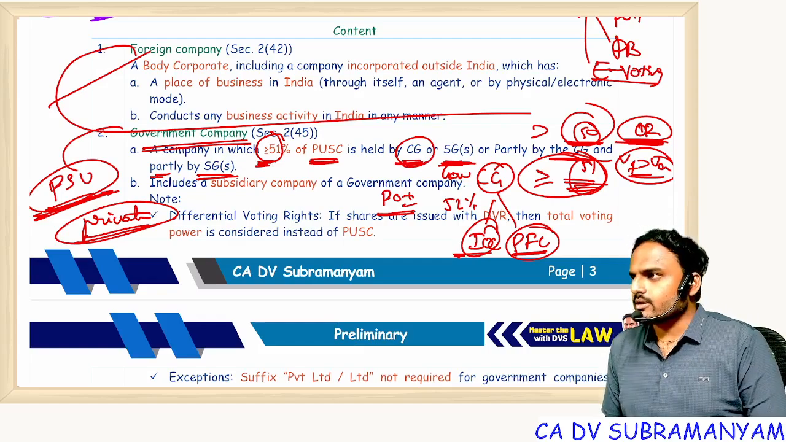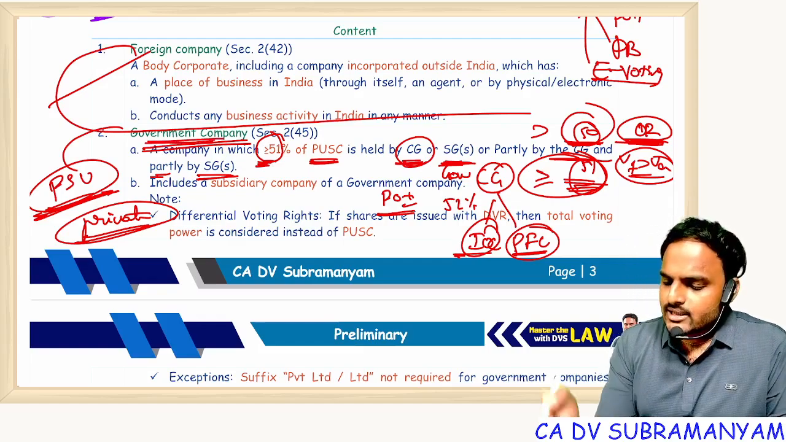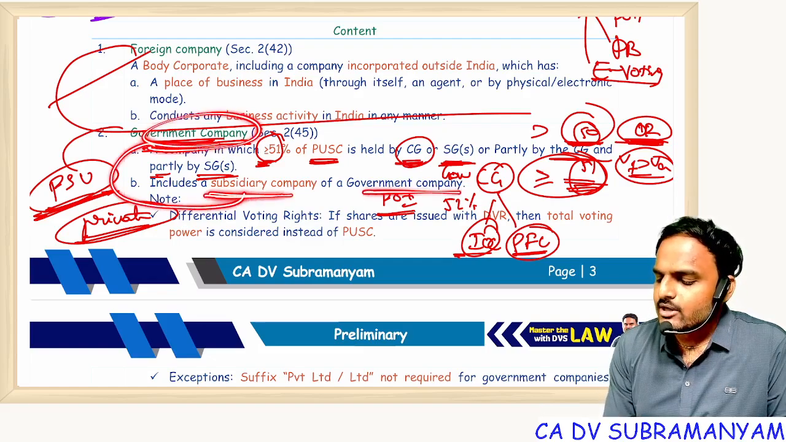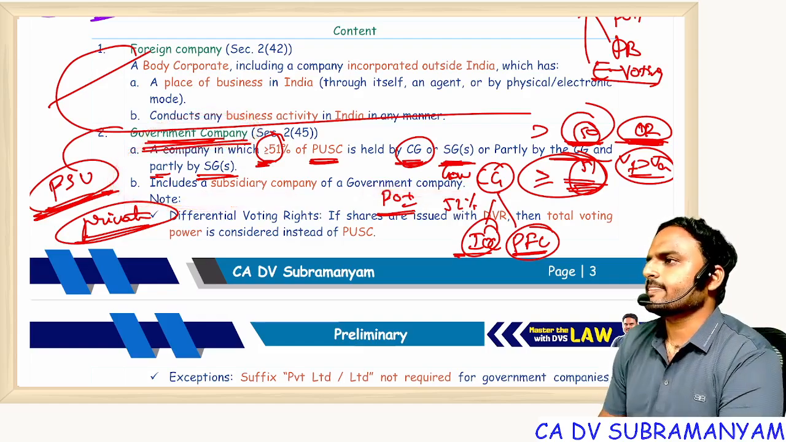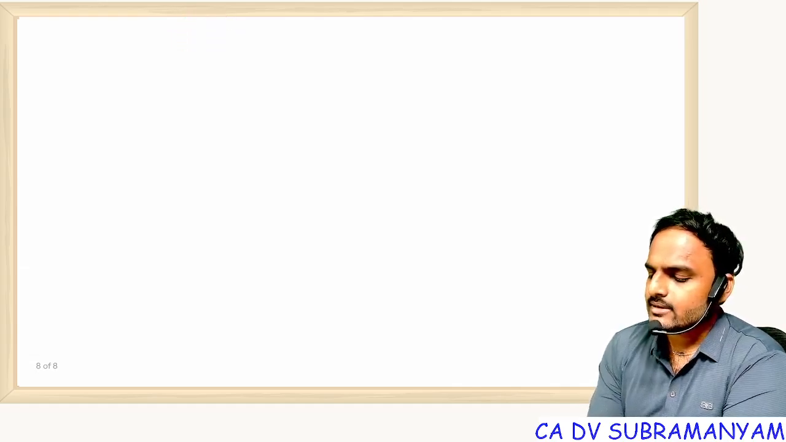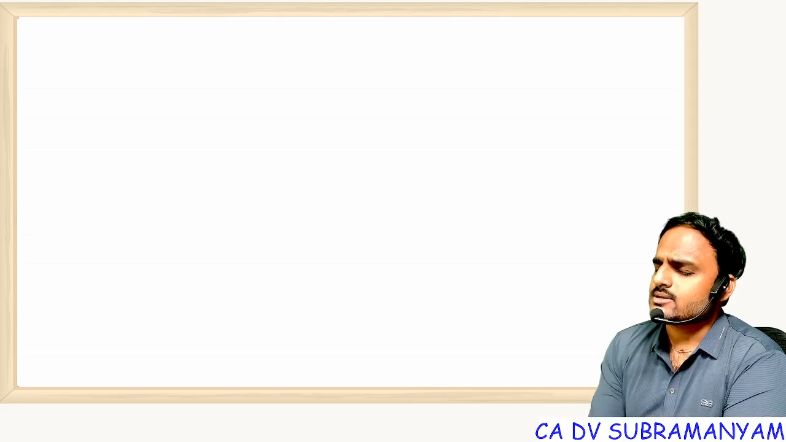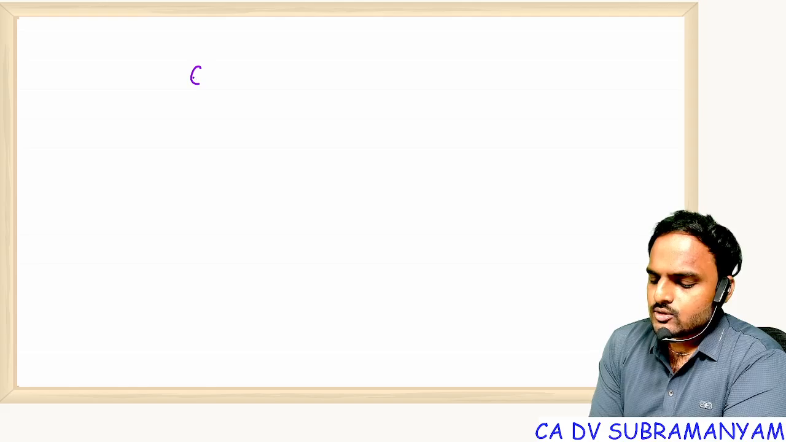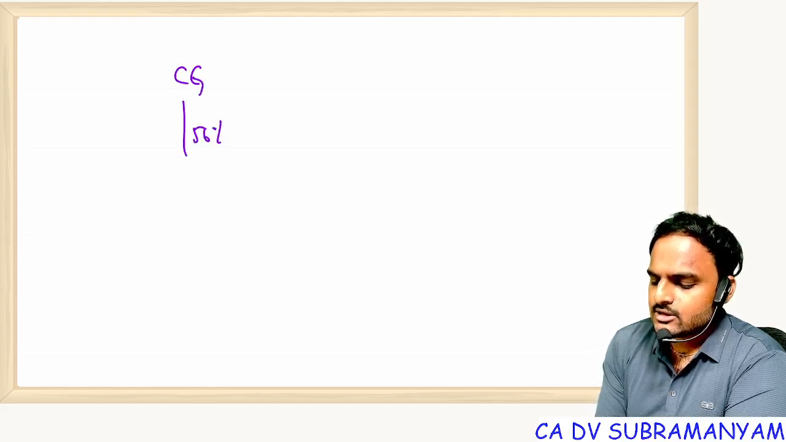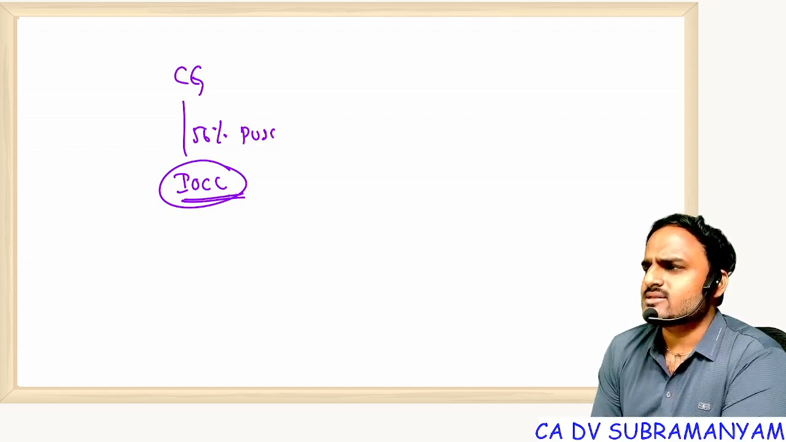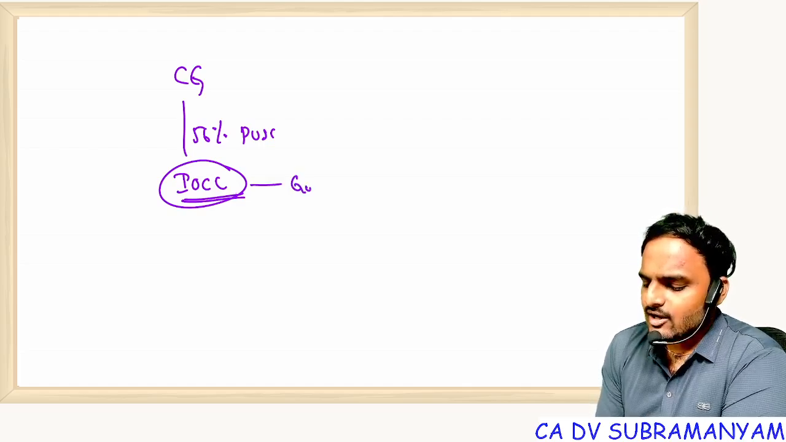Are you all getting my point? And if you look at the definition of government company, one more definition is there. Government company includes a subsidiary company of a government company. That means every subsidiary of a government company is also a government company. Everyone. Some 4 years back this question came. Now answer carefully. Suppose central government is holding 56% of paid up share capital in IOC. Now whether IOCL is a government company or not? Answer me. Yes, it's a government company.